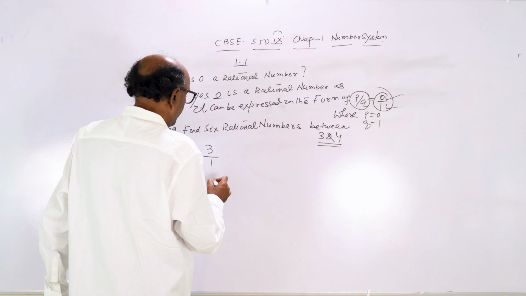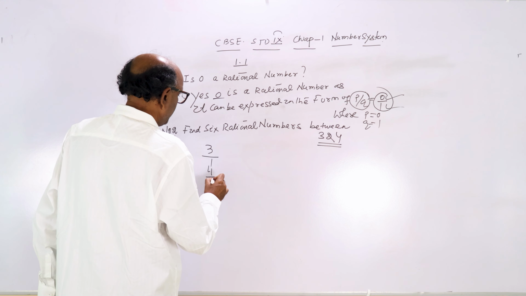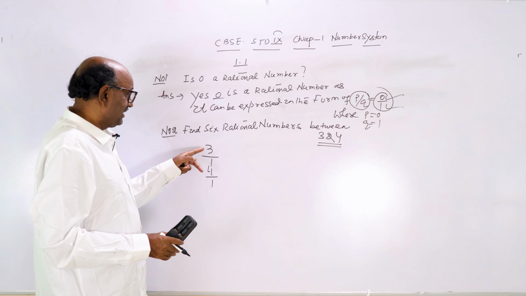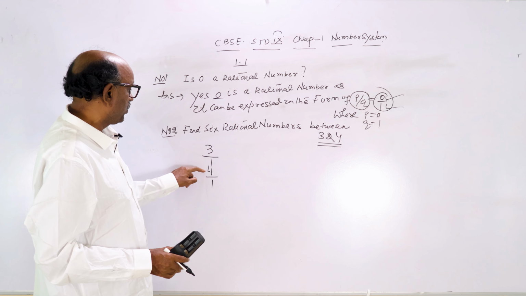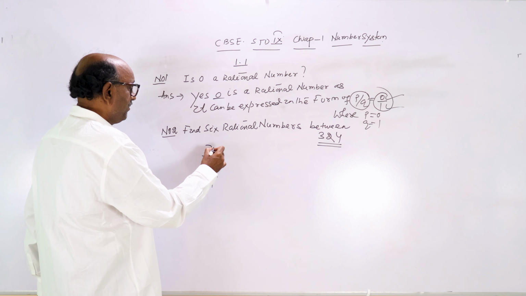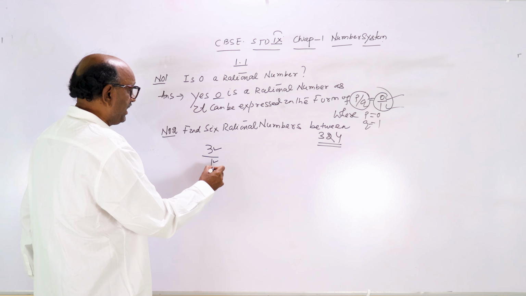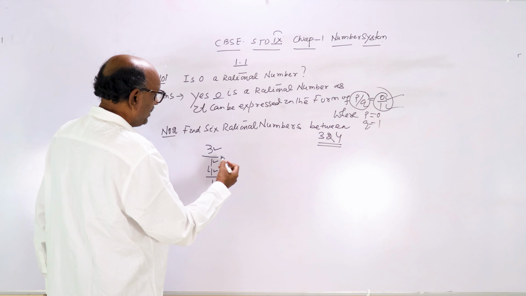Again 4 is equal to 4 by 1. We have to find 6 rational numbers between 3 and 4, so we have to multiply some number in both the numerator and the denominator so that we can find 6 numbers between them. So how?